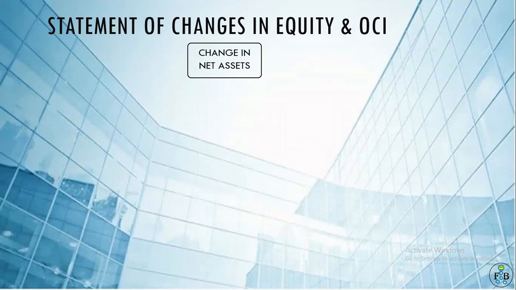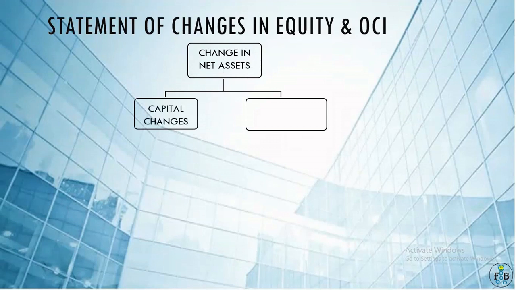This change in net asset may be due to some capital changes or maybe due to some performance changes. So the change in net asset is only 100 crore. Maybe not the whole 100 crore came from the performance of the company. It may have come from other reasons also. So what are the reasons?